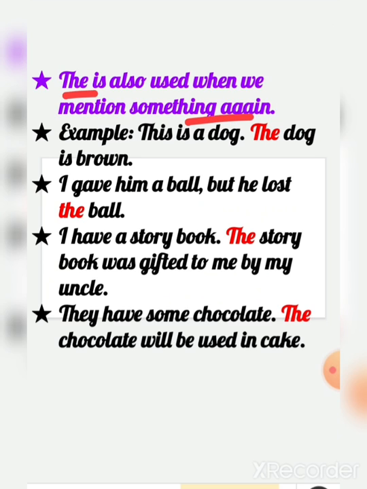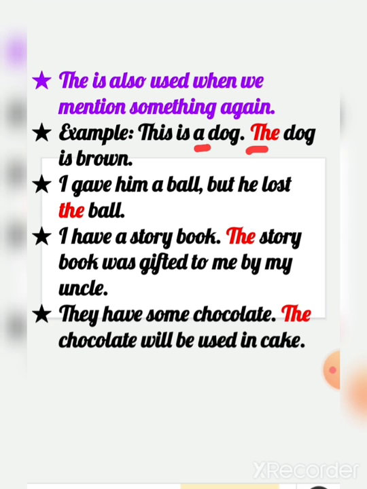The is used when we mention something again. Example, this is a dog. Now here a is there, right? So that means we have used the indefinite article here. This is a dog. Like for the very first time I'm telling you that this is a dog. The dog is brown. Now again I'm talking about the same dog.